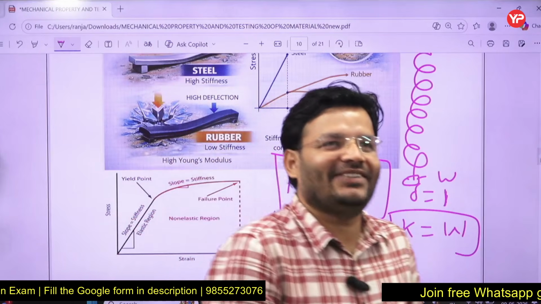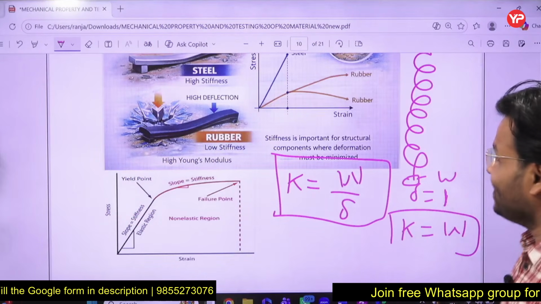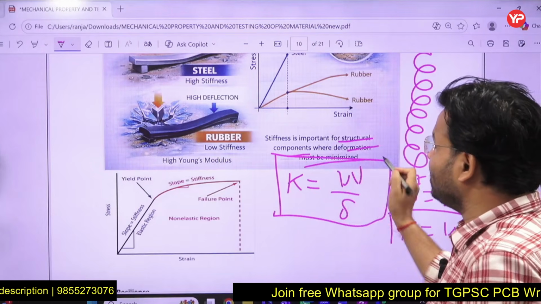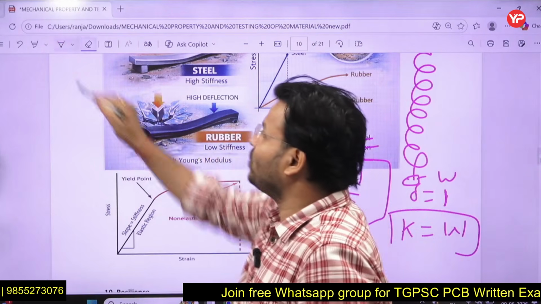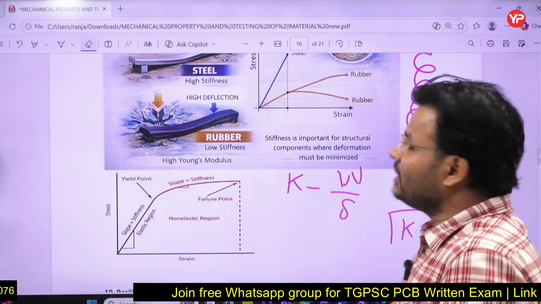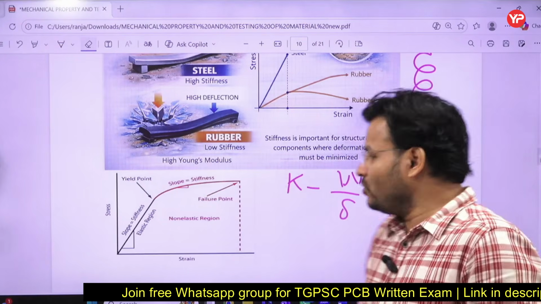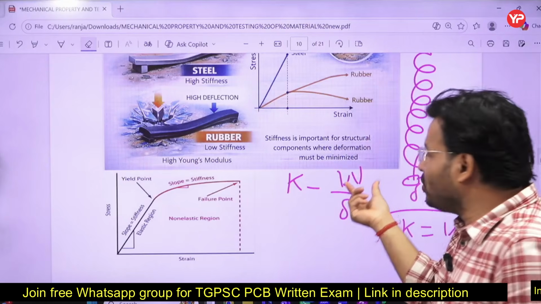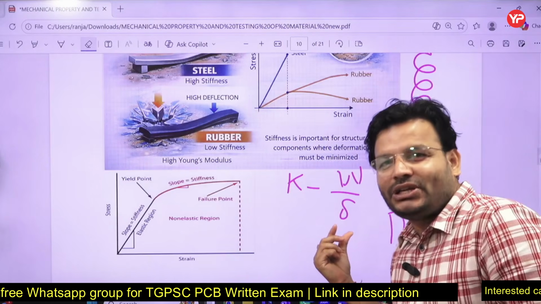Your mobile phone also has a stiffness, right? So here we can say it is important in a structural component where deformation must be minimized. If you want deformation to be less, you have to use a material having high stiffness, so that you have to apply more load to get unit deflection.